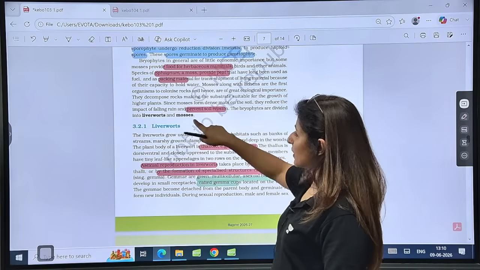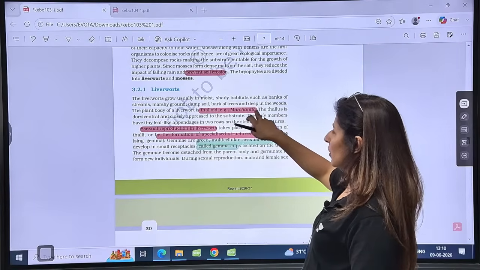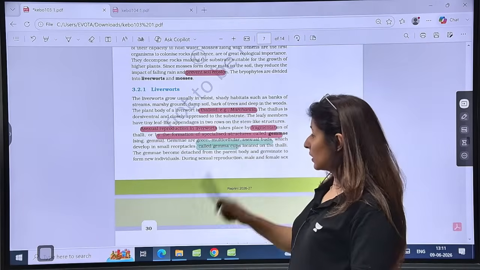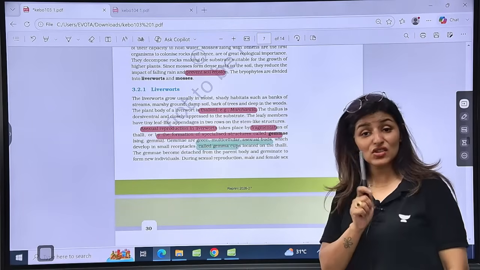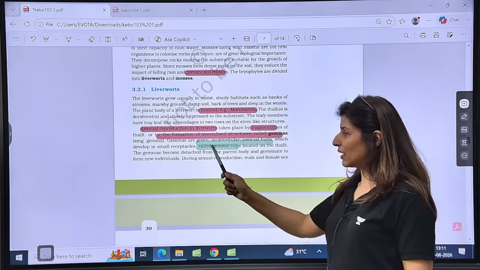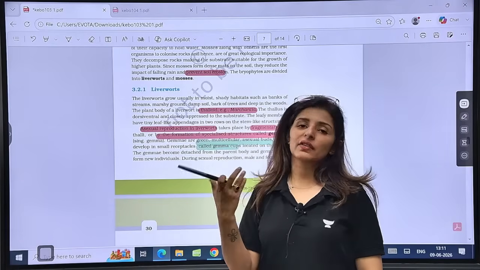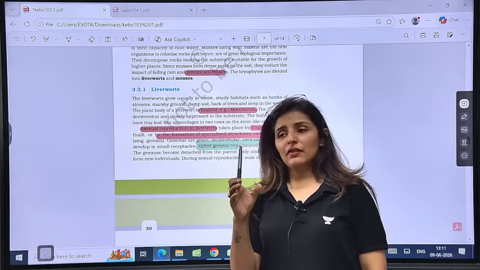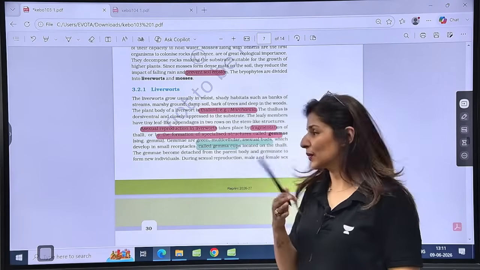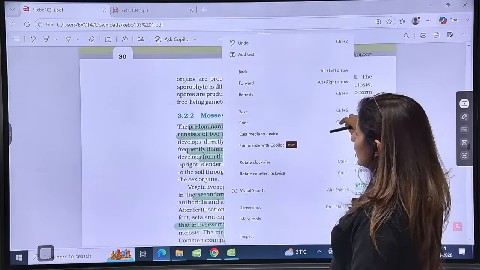So bryophytes are divided into liverworts and mosses. Let's first talk about liverwort. It is thalloid, for example Marchantia. Asexual reproduction in liverworts is by fragmentation or by specialized structures called gemmae. Very important. Gemmae are green multicellular asexual buds present in gemma cups. If a gemma is present on the male thallus, it will give rise to a male thallus. If a gemma is present on a female thallus, it will give rise to a female thallus. Very simple, right? Now, during sexual reproduction, we know what will happen.